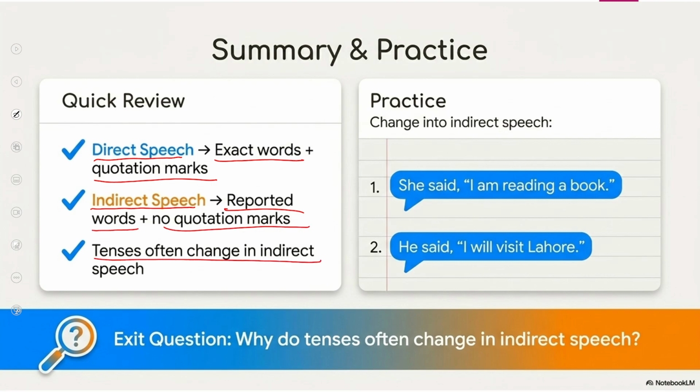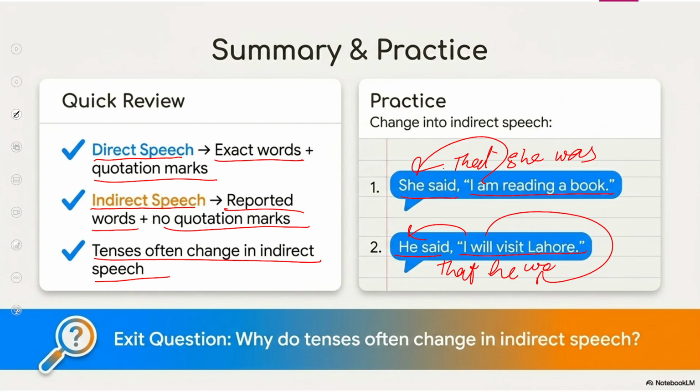Tense is often changed. Now look at this. He said, "I'm reading a book." He said, "I'll visit Lahore." He said that she was reading a book; am will be changed into was. He said that he would visit Lahore; will is changed into would.